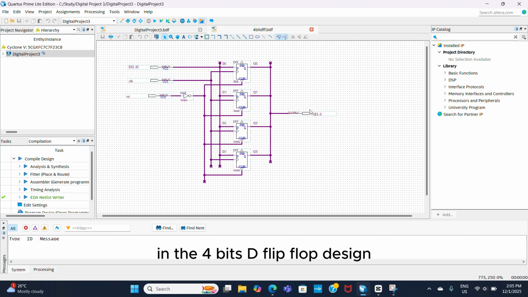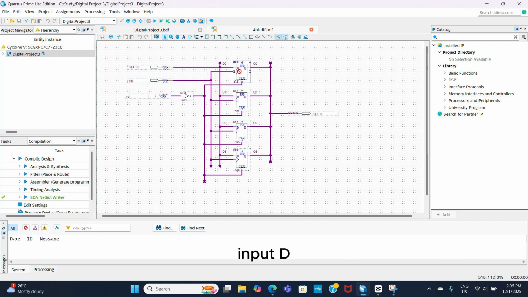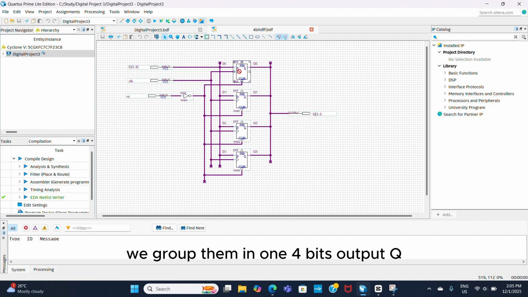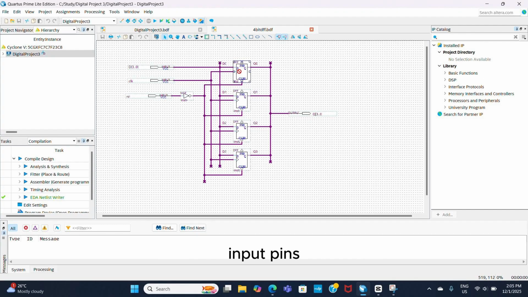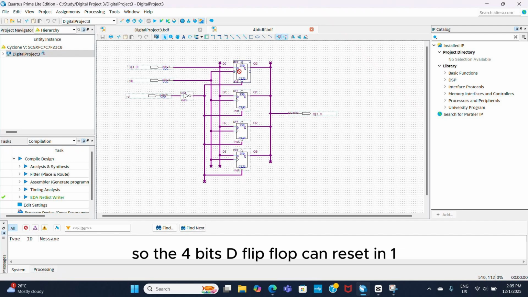In the 4-bit D flip-flop design, we connect the input pins to each of the D flip-flops and group them into the 4-bit input D. The output from each D flip-flop, we group them into one 4-bit output Q. We also group the 4 clock pins and reset pins into single input pins. In this design, we add a NOT gate in the reset pins so the 4-bit D flip-flop can reset at once.